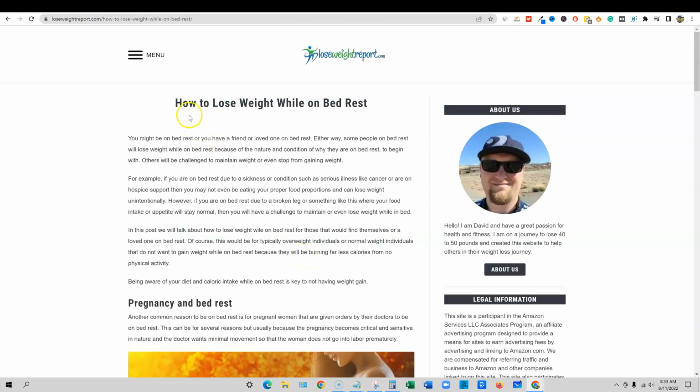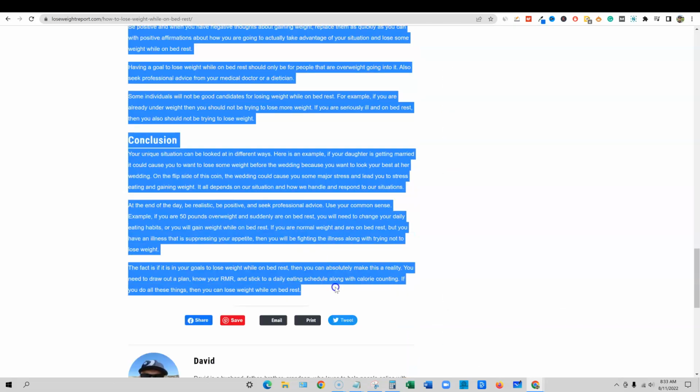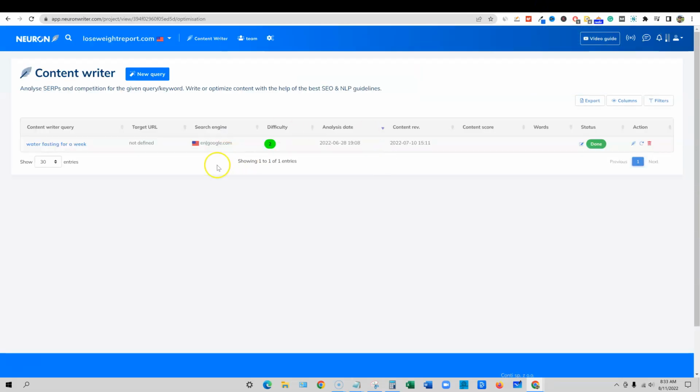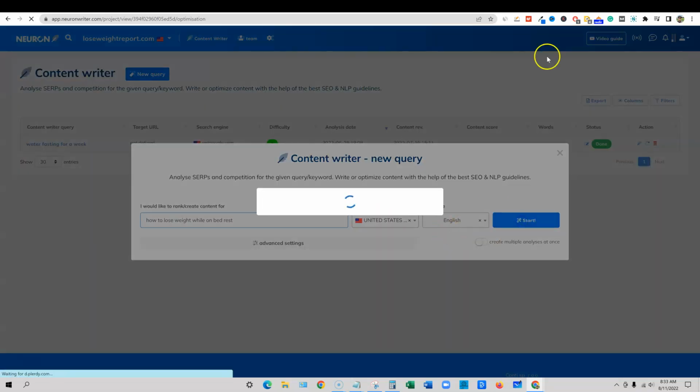But what we want to do is take this content, right? I'm going to take this content down to here, and I'm going to copy this, and then we're going to go into, let's go into Neuronwriter first. New query. So there's the keyword. I'm going to say start.